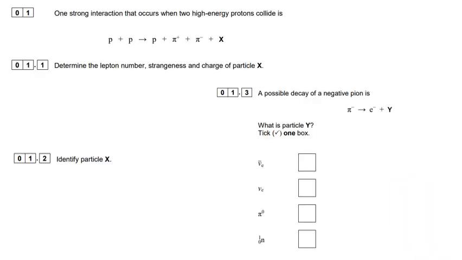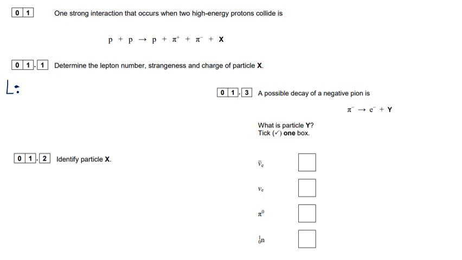So the first question is some particle physics. We're given a strong interaction between two protons and we want to find the lepton number, the strangeness and the charge of this mystery particle X. So what we do is we just write down the lepton number, strangeness and charges just like balancing an equation.